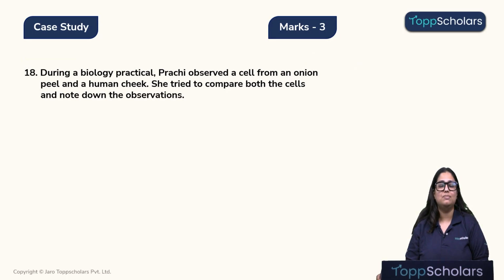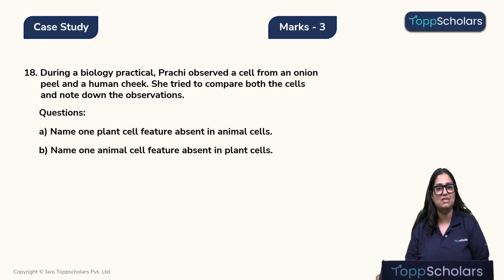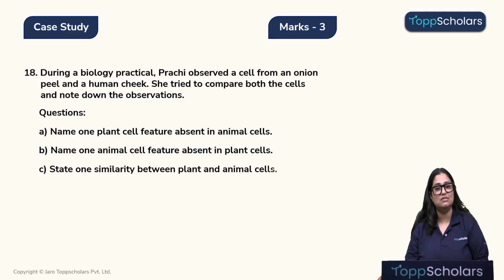During a biological practical, Prachi observed a cell from an onion peel and a human cheek. She tried to compare both the cells and note down the observations. Questions. A. Name one plant cell feature which is absent in animal cell. Question B. Name one animal cell feature which is absent in plant cell. Question C. Name one similarity between the plant cell and the animal cell.